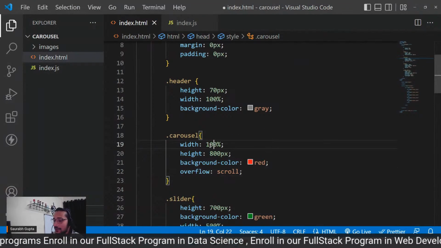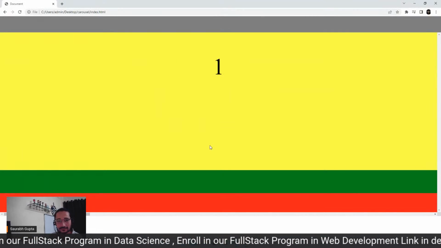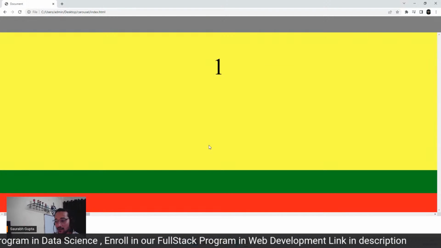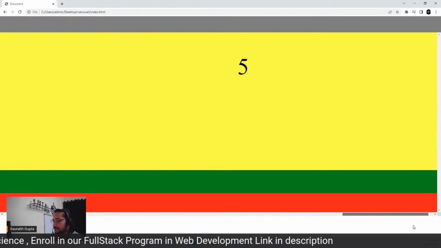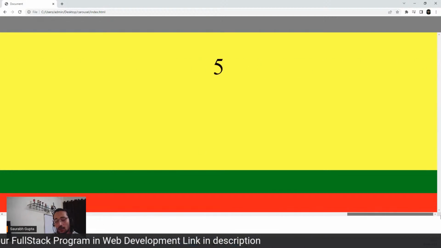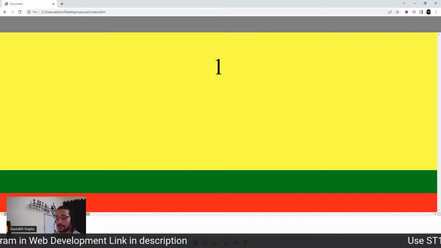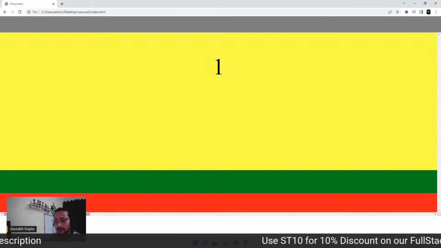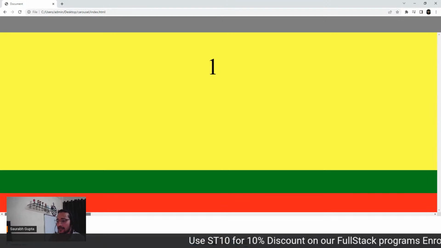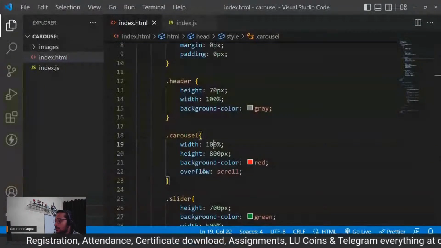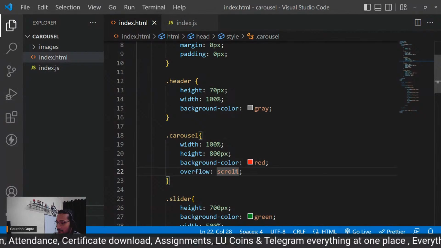with 100, right? Now it's fine, right, everyone? Now it's fine. I can make it with 100 now because you understood now, right? Cool. Simple enough. Easy. Yes, you can also make it by JS, yes. But in this case, we didn't need it. So we can directly make it like this. Okay, now I hope that you have understood. So now let me just remove this overflow scroll for some time.